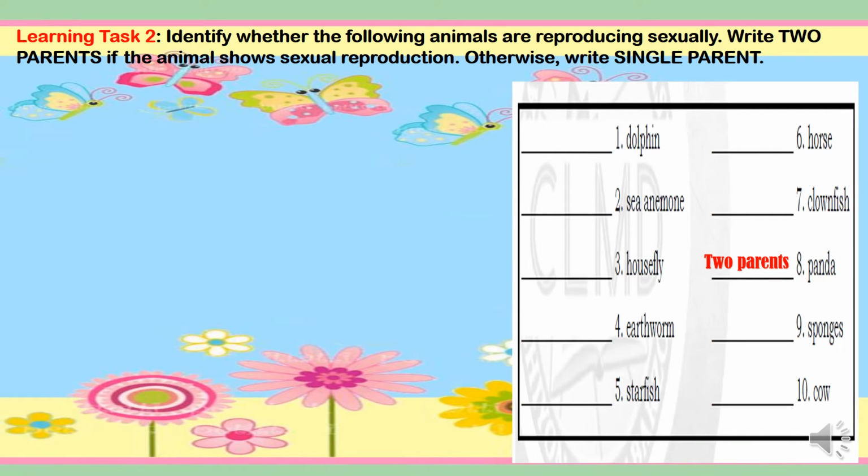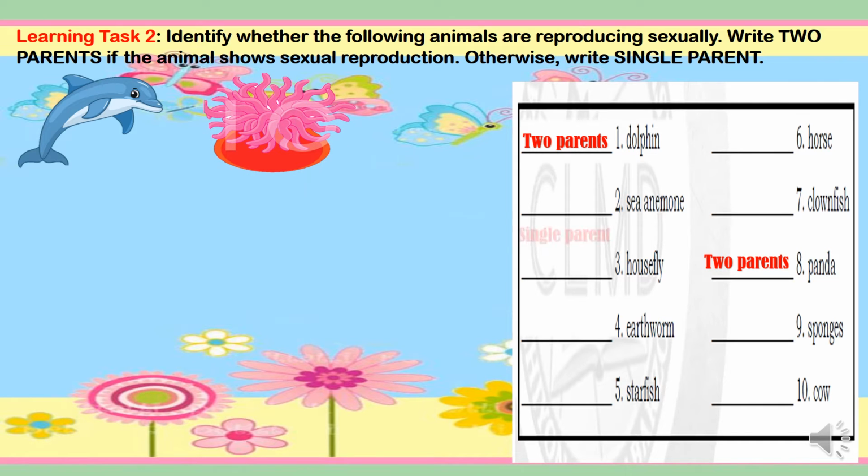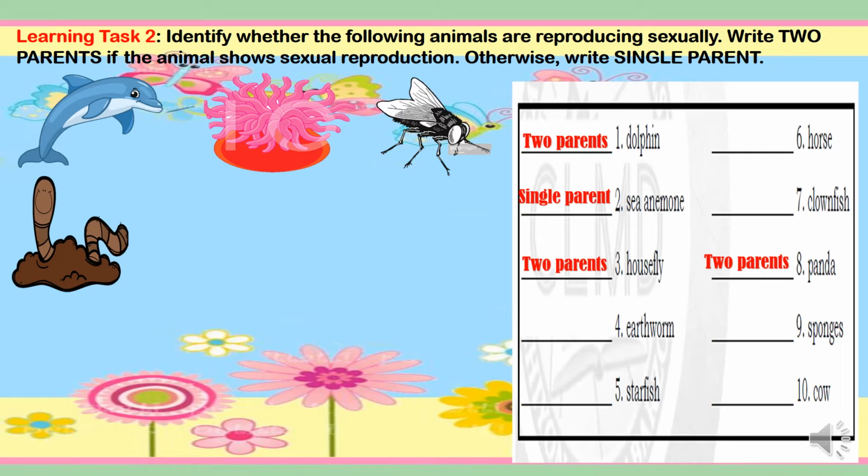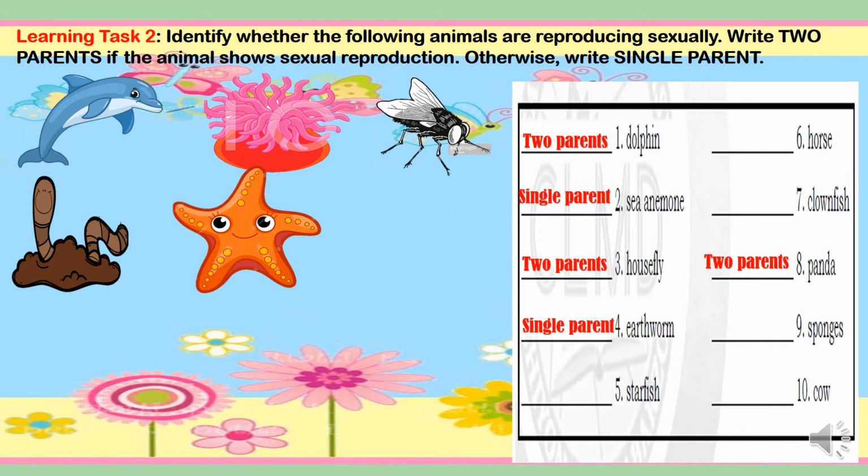Okay, so let us answer learning task 2. For number 1, dolphin, we have two parents. Number 2, sea anemone, single parent. Number 3, housefly, two parents. Number 4, earthworm, single parent. Number 5, starfish, single parent.